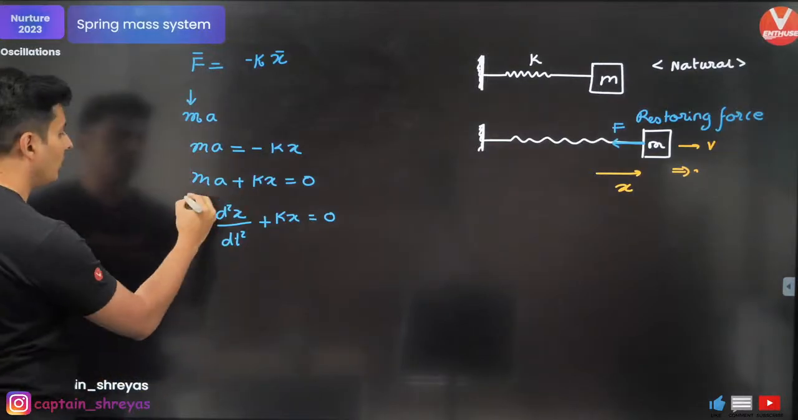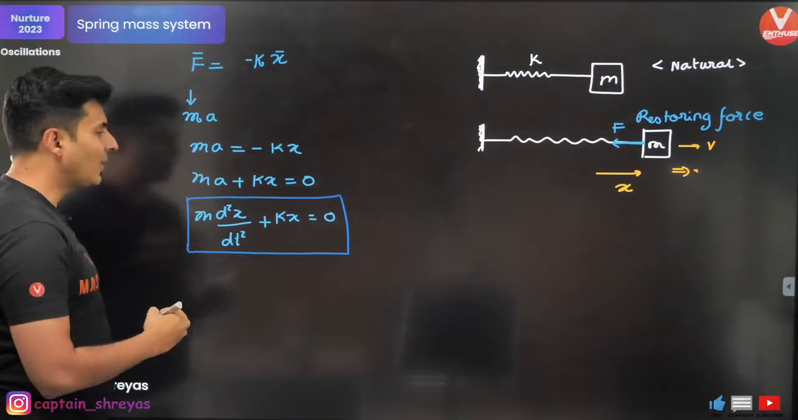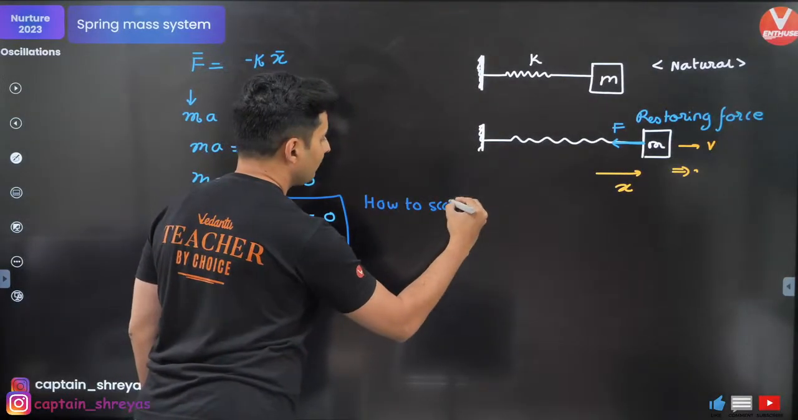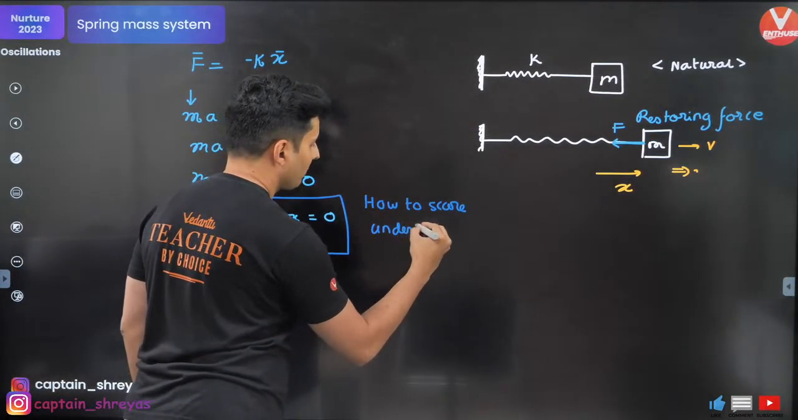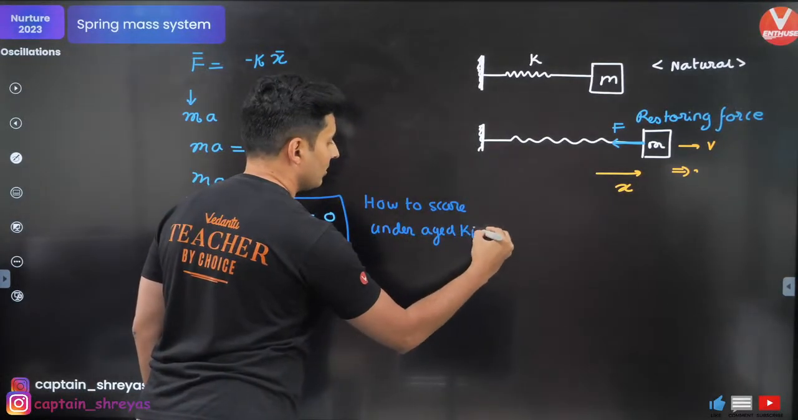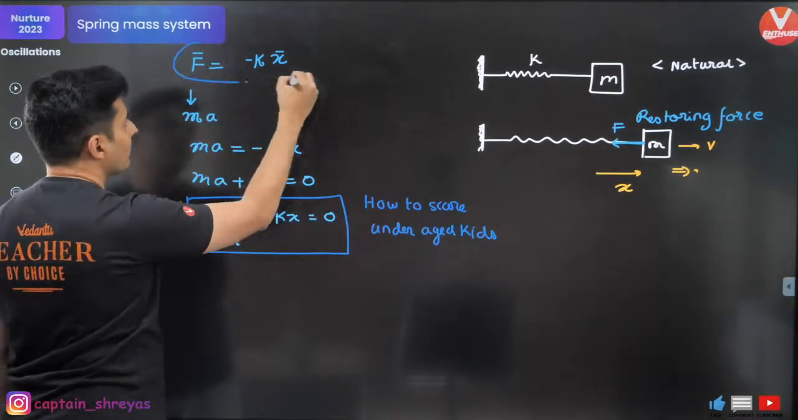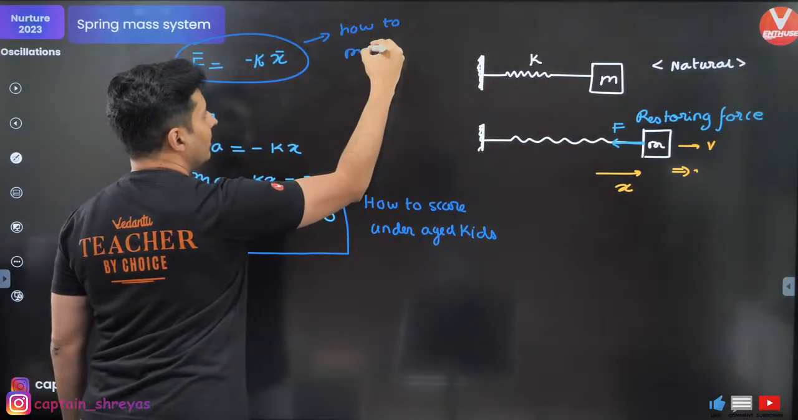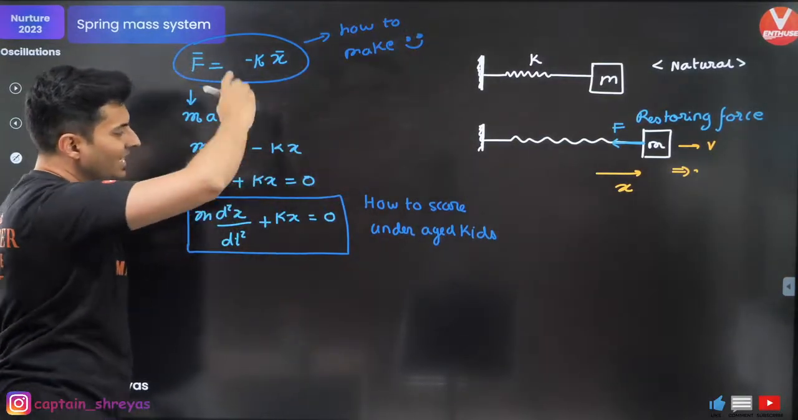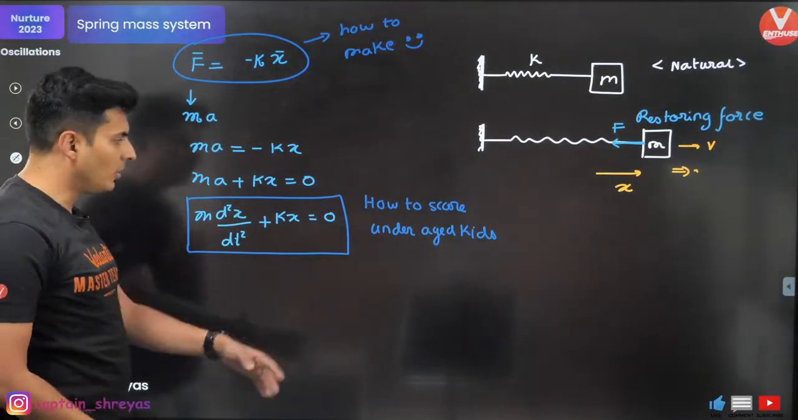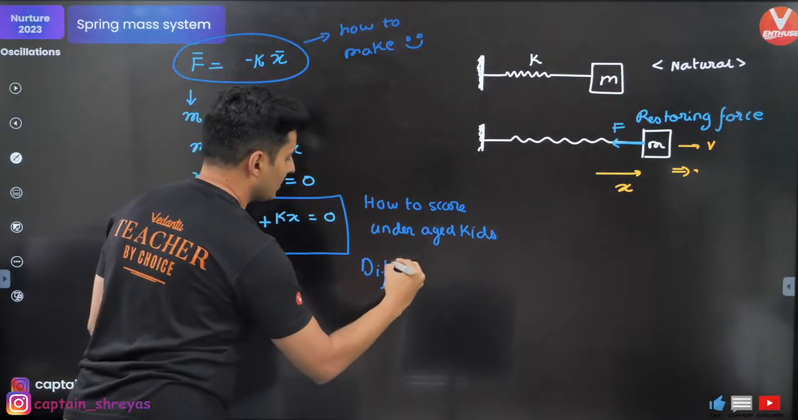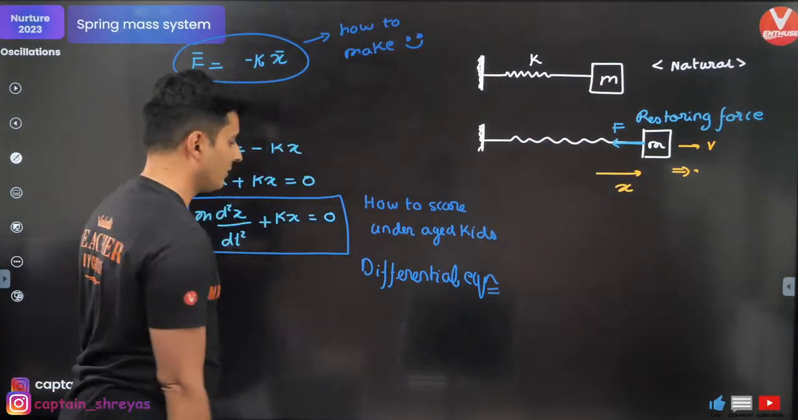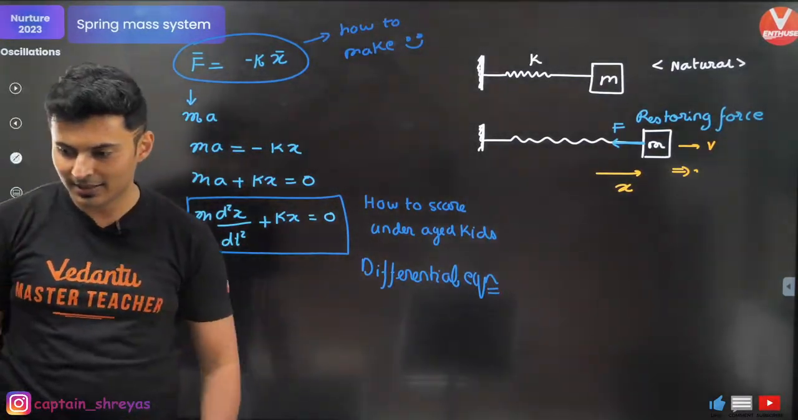So what is this thing called? This is called the how-to-scare-kids equation. Okay, this is how to make kids happy, how to make kids smile. Okay, this is the same thing, it's just rewritten in a different form. Actually the formal name of this is called differential equation, guys. This is called as a differential equation. That's it. Okay, because derivatives is there, as simple as that.